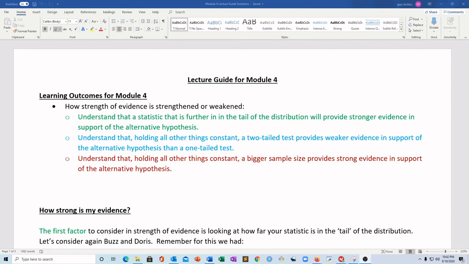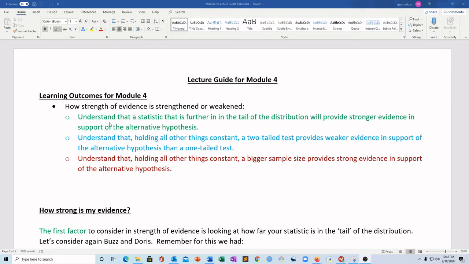Hi everyone, in this video we're going to be looking at the lecture guide for Module 4. So this covers section 1.4, the last section that's on our exam. And this section is actually a pretty short one, which is really nice. It has one major idea here that's broken up into 3 parts.